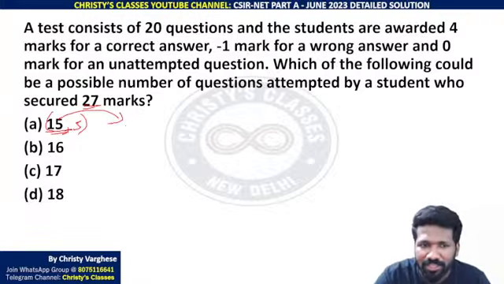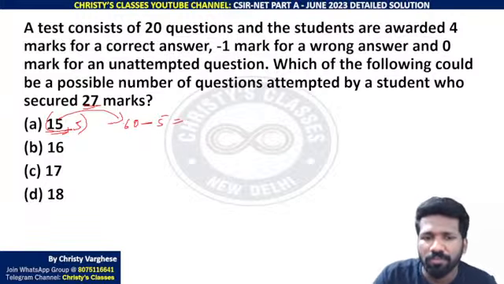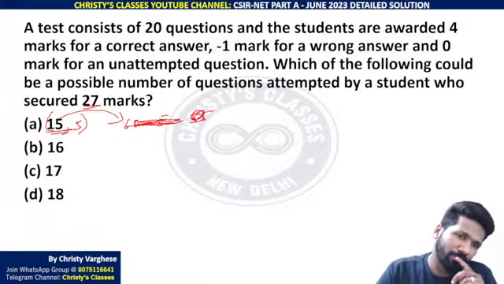Let us check it. For 15 attempted, all 15 correct है तो 15 into 4, 60 mark मिलेगा, और 5 negative mark, 60 minus 5, 55 मिलेगा. Sorry, 5 negative नहीं. Sorry, I made a mistake actually.